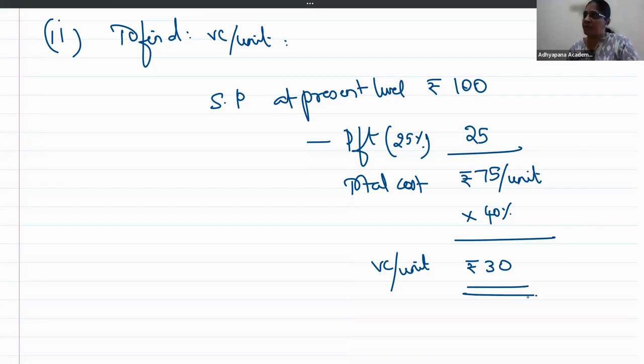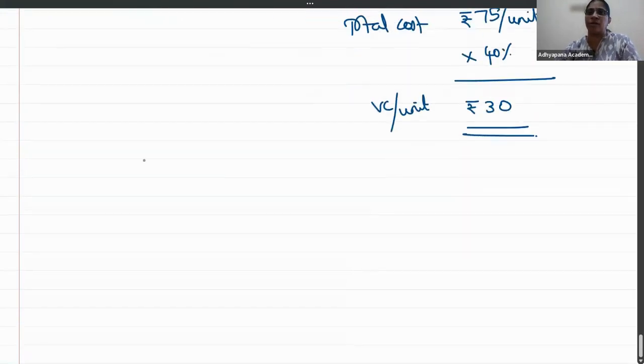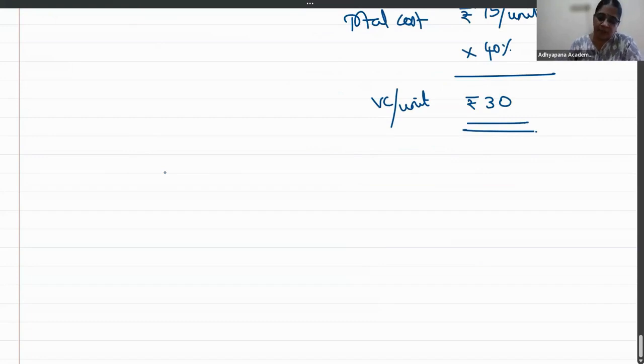This I am doing at the present level because they have told if at the present level 40% of cost is variable. So find the total cost at present level because you have to take the present selling price and find the variable cost per unit. Now, what happens? The question is, what should be the cost reduction scheme? So how much is my target cost?